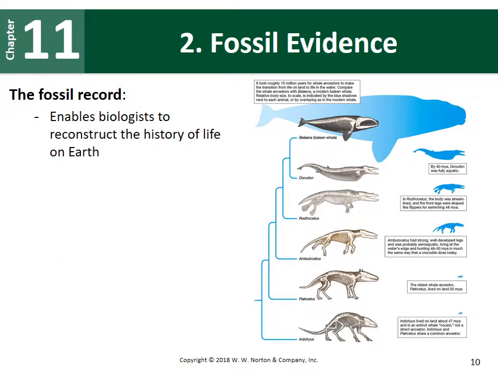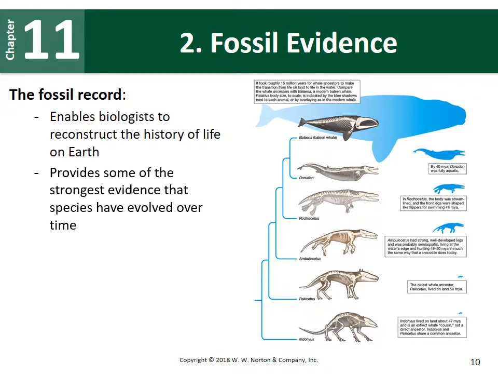So these fossil records are when biologists take those fossils, date them, and use that information to reconstruct the history of life on Earth. These fossil records provide a lot of information, and they also provide some of the strongest evidence that species have evolved or changed over time.